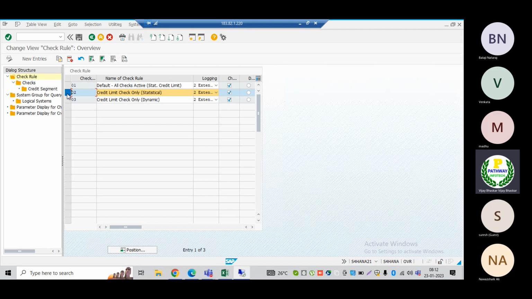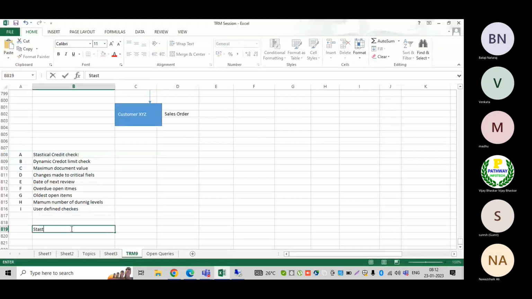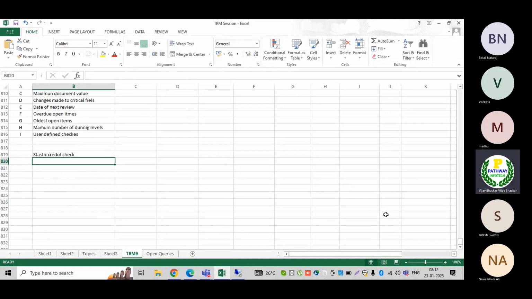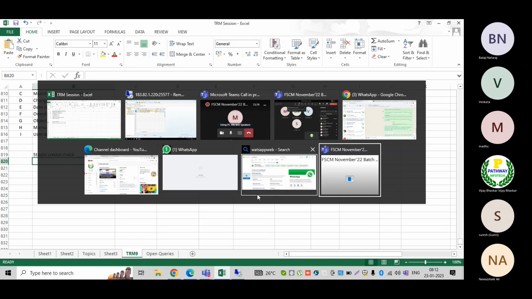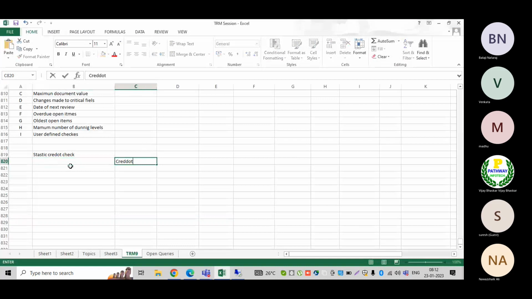Let us assume there is a credit limit I have given, 1 lakh rupees.